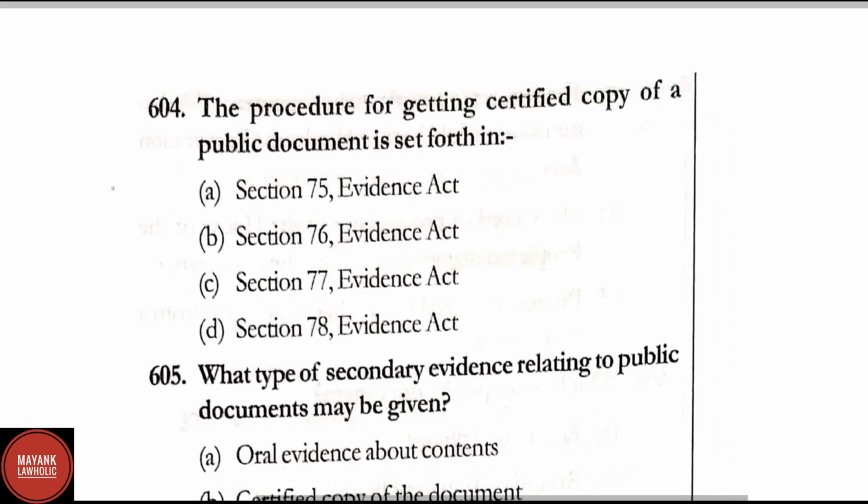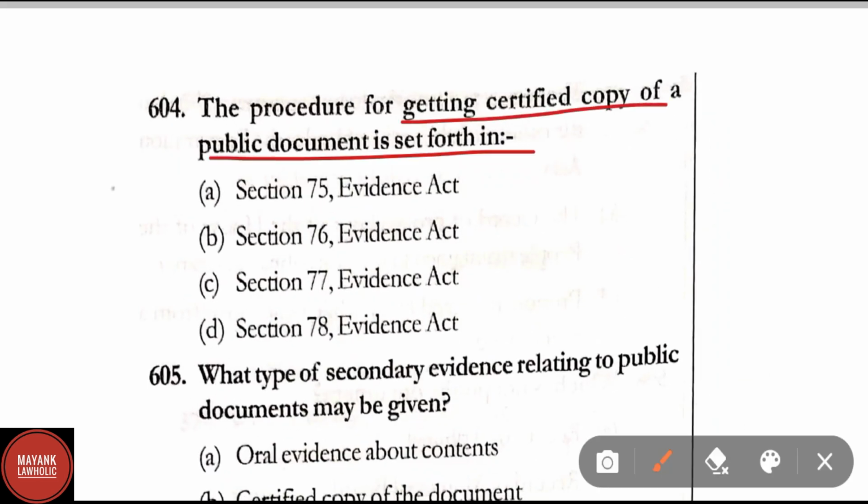Question number 604. The procedure for getting certified copy of a public document is set forth in. Correct answer is option B, that is section 76 of the Evidence Act.